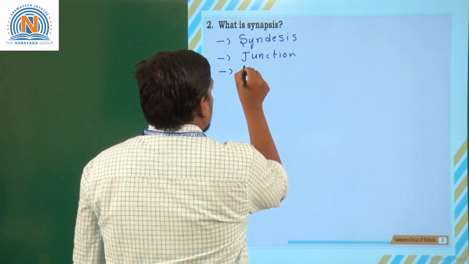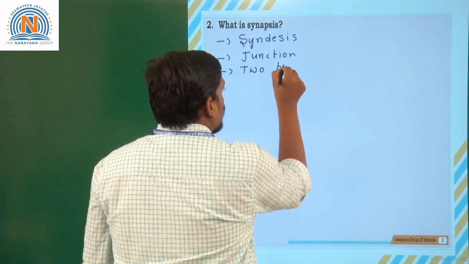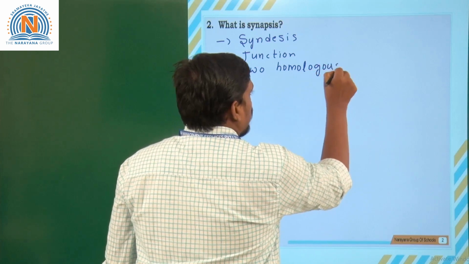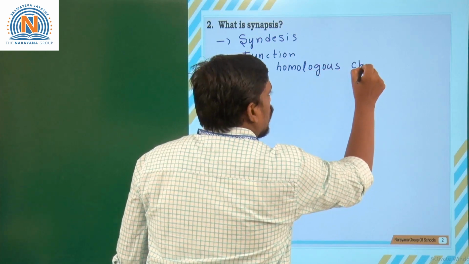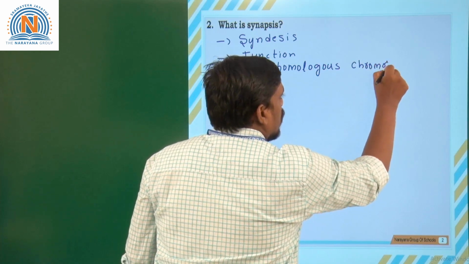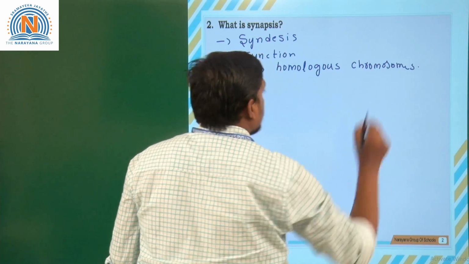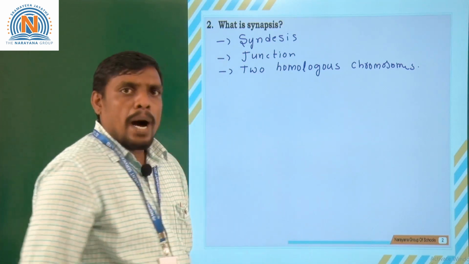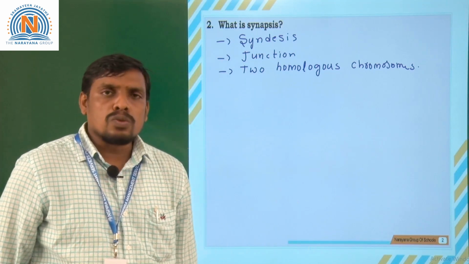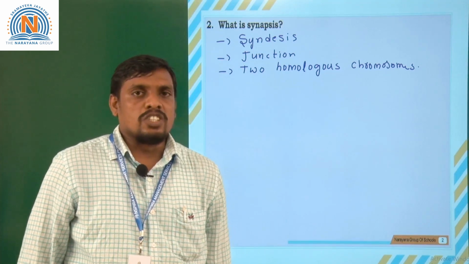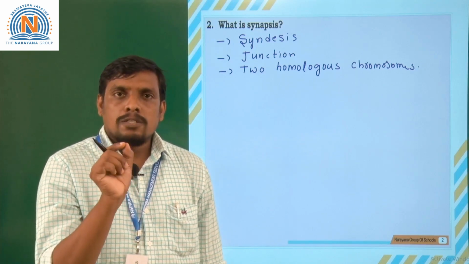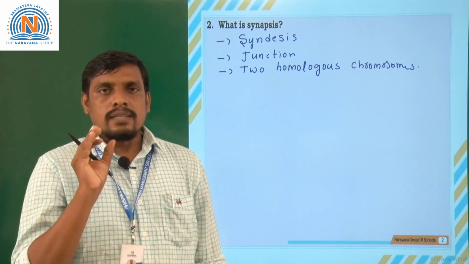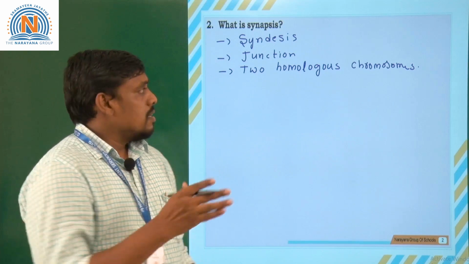The junction between two homologous chromosomes, which means the small gap present between two homologous chromosomes, is called synapsis. Here the small gap appears between the two chromosomes during meiosis cell division. This small gap is specified with a name called synapsis, which means the junction.